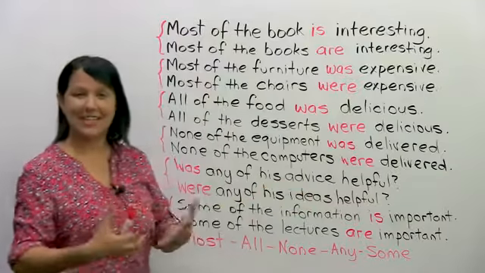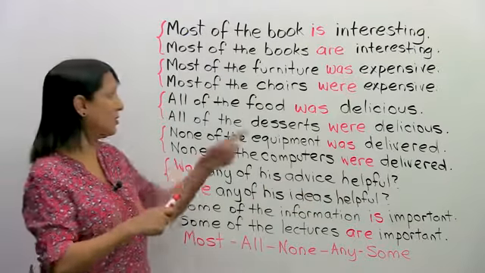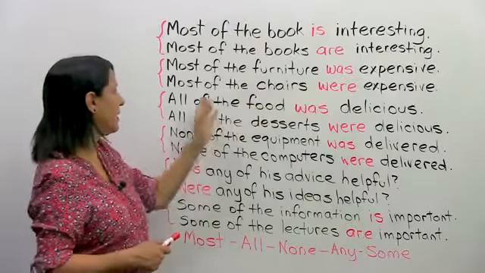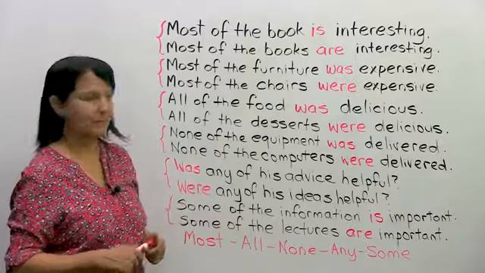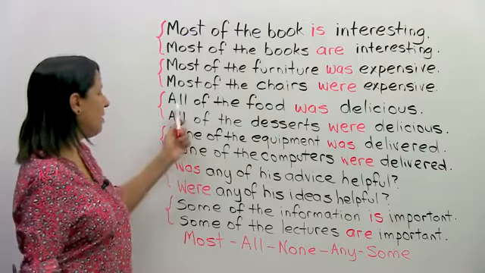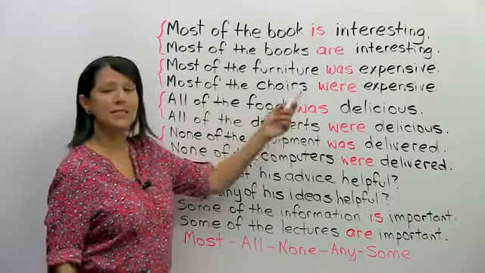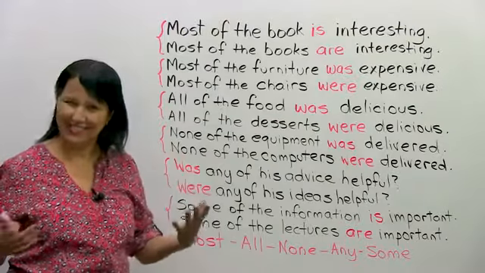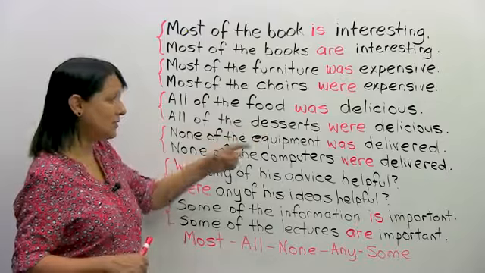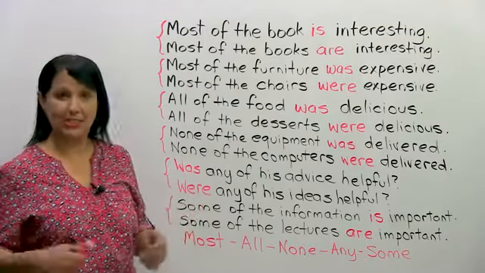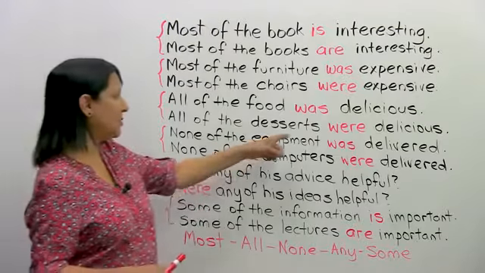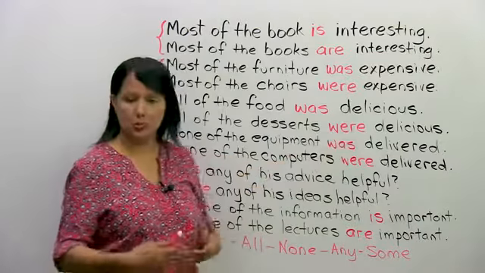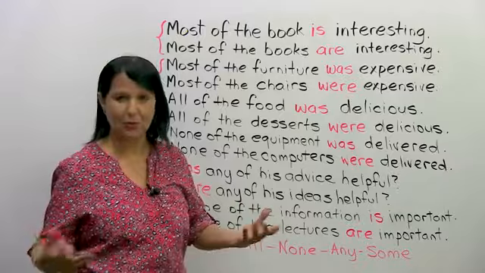You're getting it. Same principle. If it's singular, whatever follows this word, make it singular in the verb. If it's plural, make it plural. Let's look at another example. All of the food was delicious. Food is an uncountable noun, so it's singular. All of the desserts were delicious. Desserts you can count, and we're talking about more than one dessert, so we chose a plural verb.